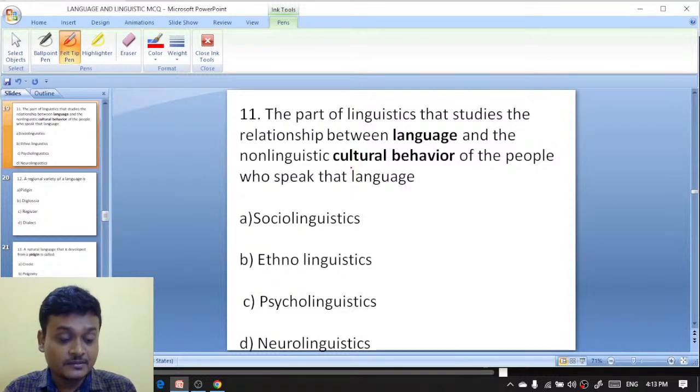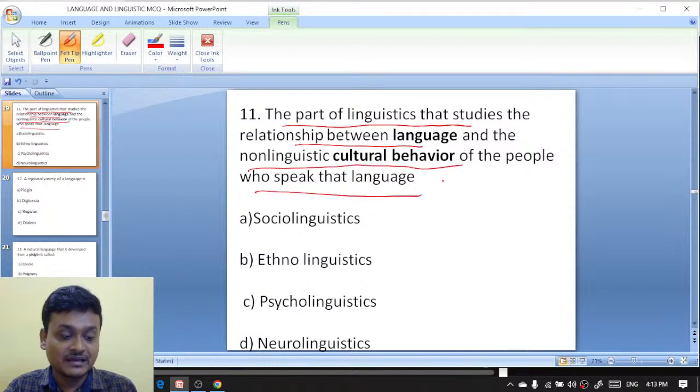The part of linguistics that studies the relationship between language and the non-linguistic cultural behavior of the people who speak that language. क्या बोल रहे हैं क्वेश्चन? The part of linguistics that studies, जो क्या स्टडी करता है, क्या relationship between language and cultural behavior, language and the non-linguistic cultural behavior of the people who speak that language.